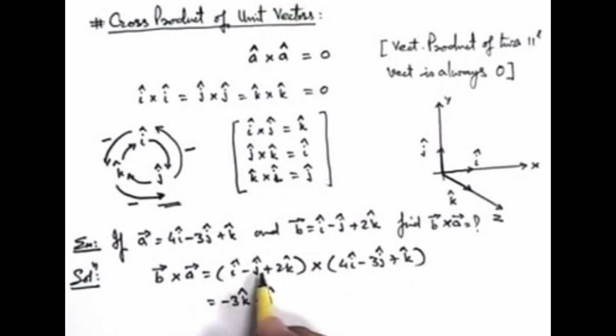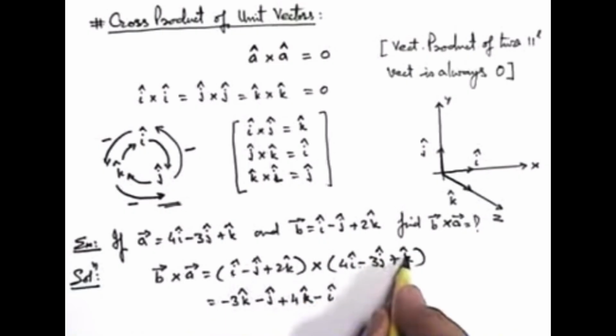If we come to the second term, you can directly ignore it because j cross j is 0. Whatever result we are going to get is by j cross i and j cross k. If we find j cross i, you can see j cross i will be minus k, and this will become plus 4k cap. And j cross k, you can see it is i cap, so this will be minus i cap. Similarly, for the third term, k cross i is j. It will be plus 8, 4 into 2, it will be 8j cap.